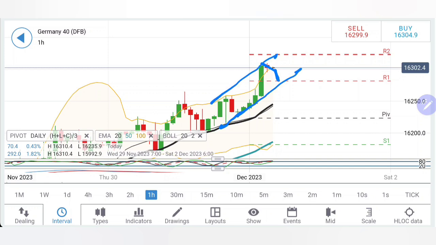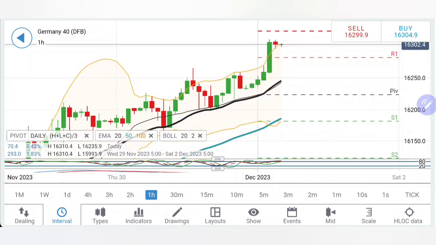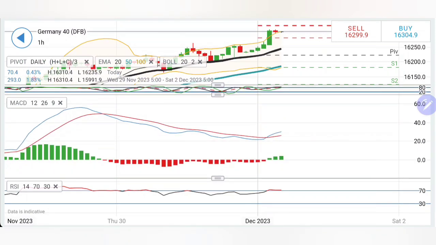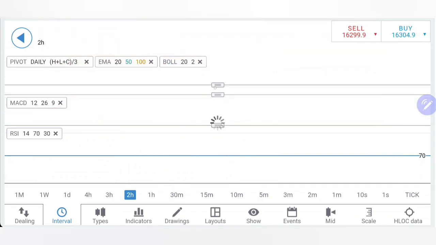I expect it to get support somewhere around the 16,260-16,240 zone, which is going to remain a greater support. If DAX stays below the 16,260-16,240 zone, that is the point below which the bears will take over. As long as this zone is respected, it can first retest towards those levels, but it should not be treated bearish here. Stochastic is certainly overbought. MACD has crossed over and is looking bullish. RSI is overbought as well.